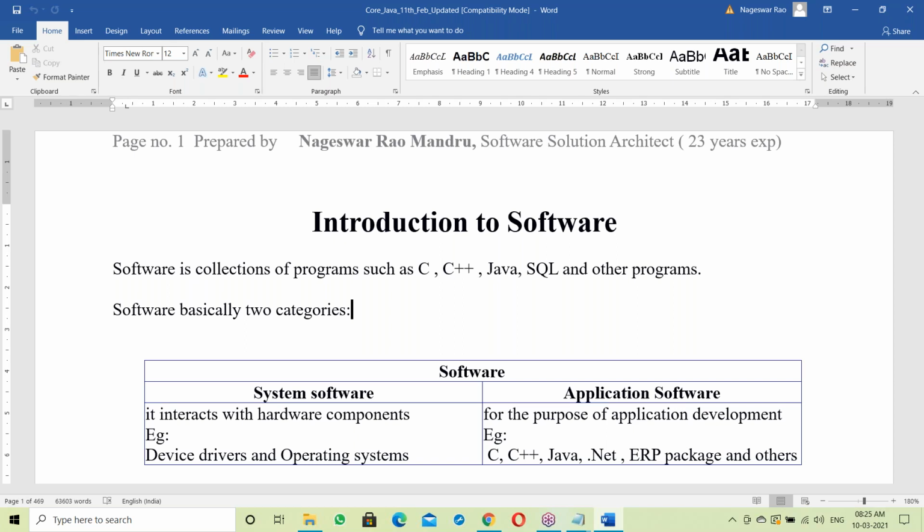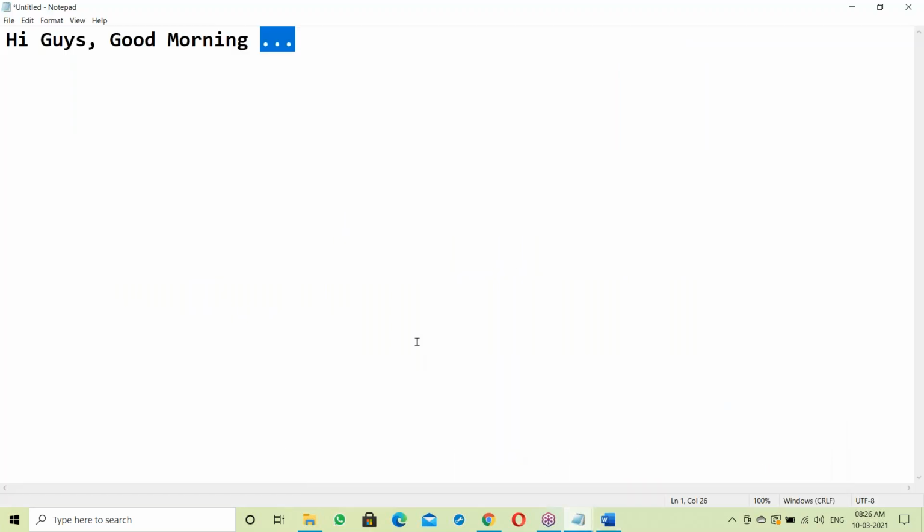One more thing: even a non-IT background person should understand my classes. They are starting a software career, so my classes should be understandable for them too. For that reason, I'm starting from the very basics. Non-IT background, freshers in software, everyone should understand. Let us start.